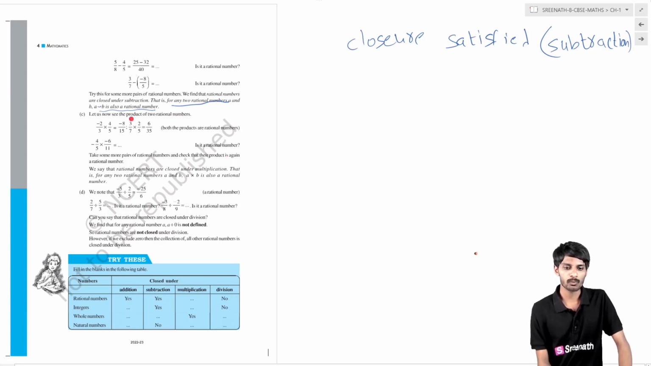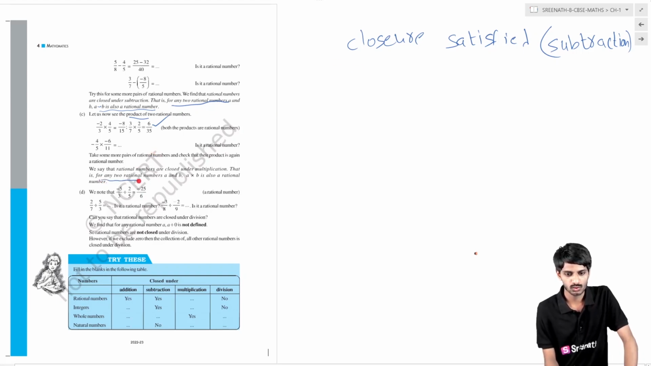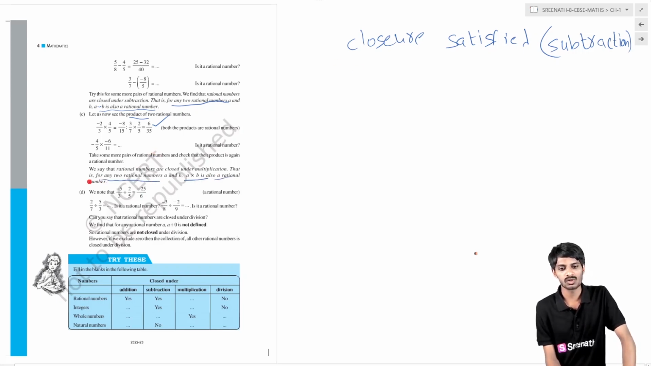Now we move to the product, which means multiplication. Take two rational numbers and multiply them, then you will get another rational number. So finally, rational numbers are closed under multiplication. For any two rational numbers A and B, A cross B is also a rational number. So closure is satisfied under multiplication also.